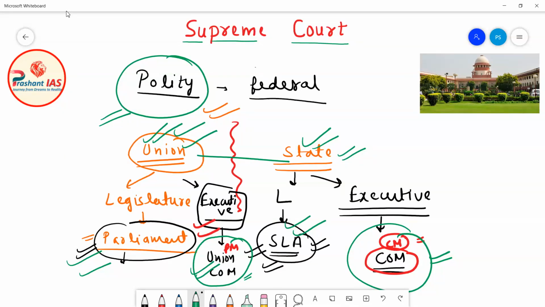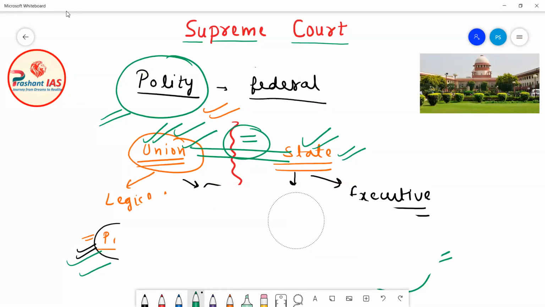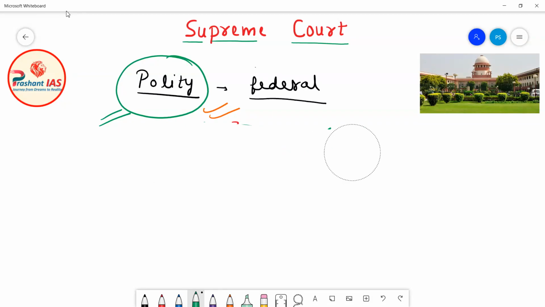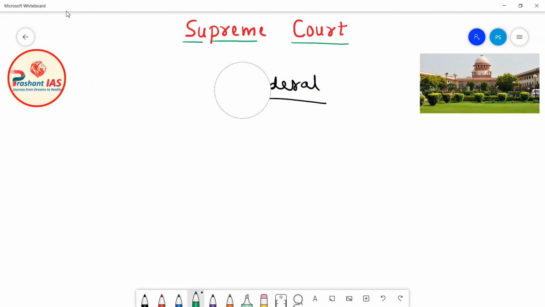Neither is the union subordinate to states, nor are state governments subordinate to the union. They are coordinate bodies, equally powerful, like brothers. But friends, this is not the case with the judiciary. So why have I told you this again? I know I have told you this many times, but why again, that the polity of India is federal, and what is the meaning of this statement? Because the judiciary of India is not federal.